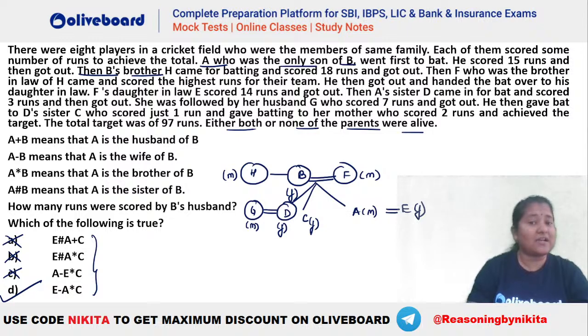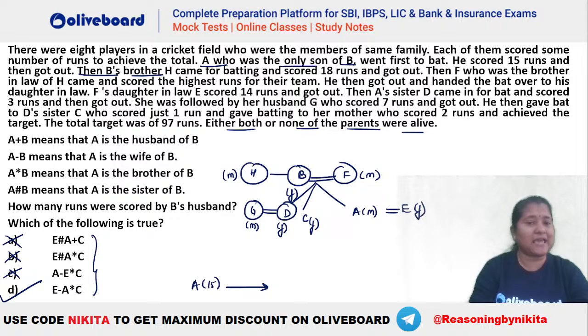Okay, so now let's find the runs also, the runs scored by them. Let's see whether we got the right answer here. So each of them scored some runs. A was the only son of B. He went first to bat. He scored 15 runs, right? So you can see A has scored 15 runs and then got out.